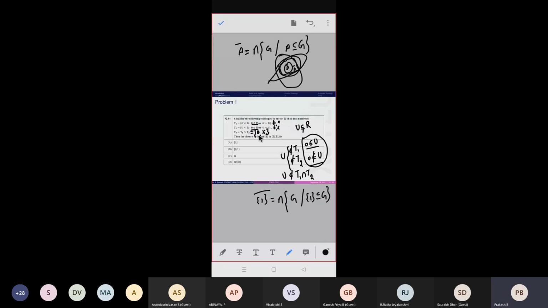Trivially, the set which contains singleton 1 is the whole set X. Here the whole set X is nothing but R. So our collection has only one set, that is R. So the intersection is again R. So the closure of singleton 1 is equal to R. So the answer is C, right?